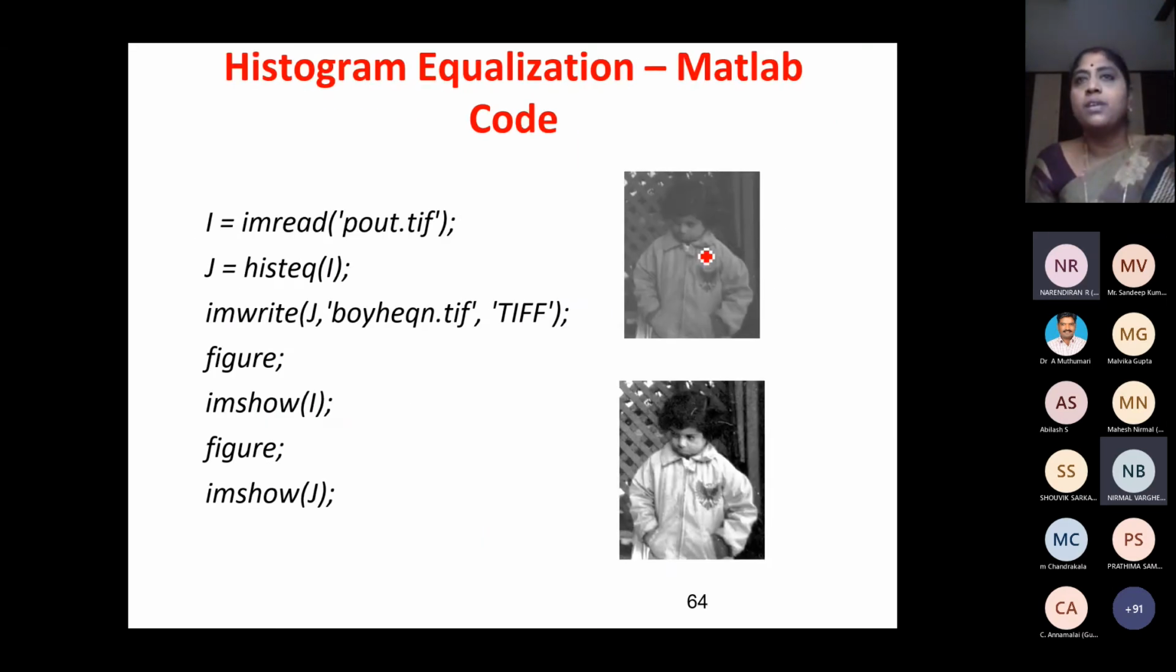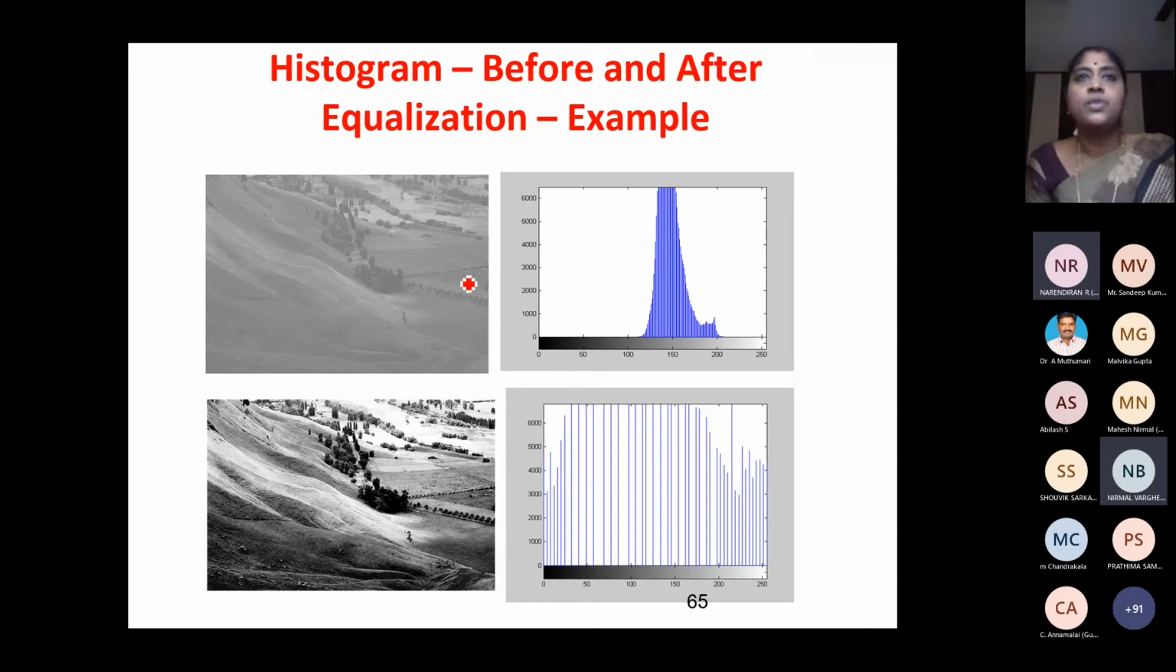So I have seen an original image, and this is how the image has been enhanced using histogram equalization. And this is the original image. You can see the histogram. Most of the histogram is in the center.